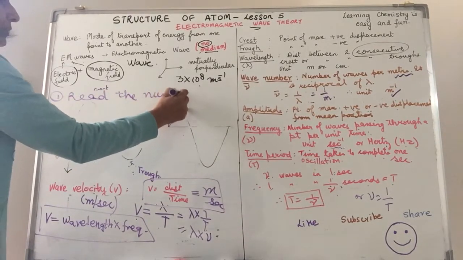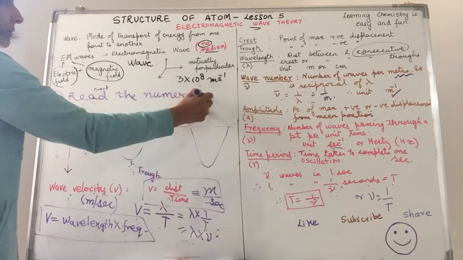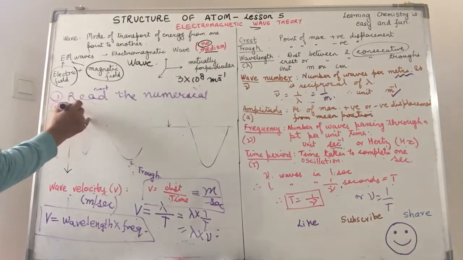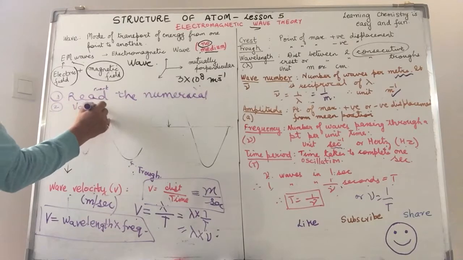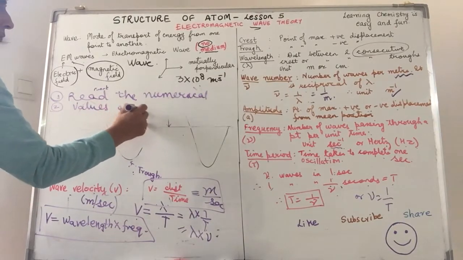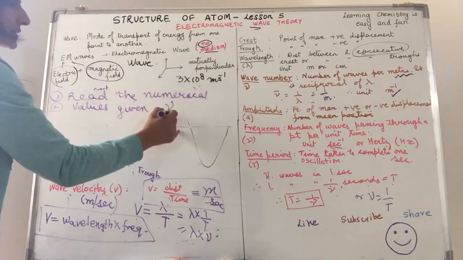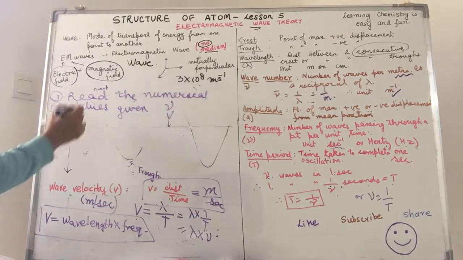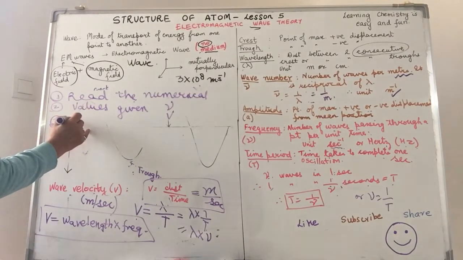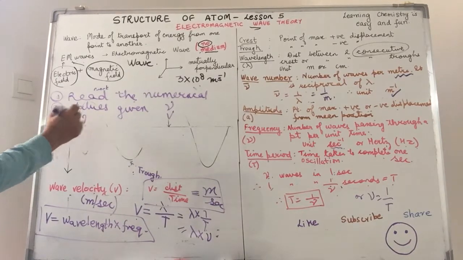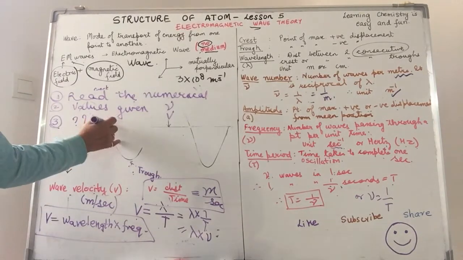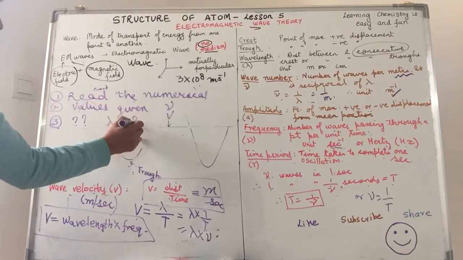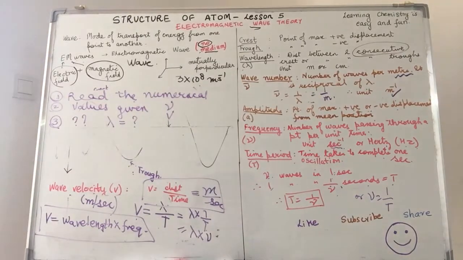Second, we jot down the values which are given to us. What is given to us, whether frequency is given, wave velocity is given. Third, I see what is to be calculated. What do I have to find out? So let's suppose I have to find out the wavelength. I'll put wavelength is what?